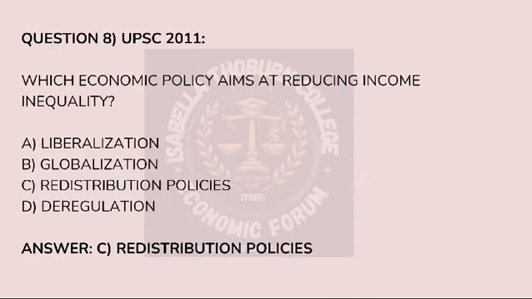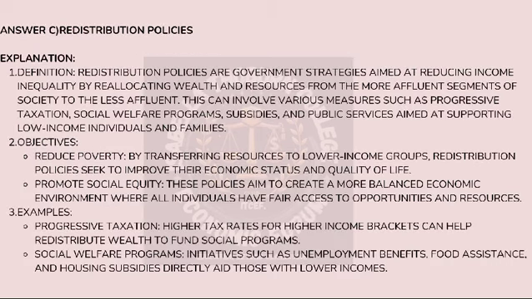The eighth question was, which economic policy aims at reducing income inequality? And the correct option was option C, redistribution policies. Now let's understand briefly what a redistribution policy is. Redistribution policy helps reduce income inequality by shifting money from the wealthy to those with lower incomes. The government does this through things like taxes on higher earners and then uses that money for welfare programs, education, healthcare, or direct financial aid for the less fortunate. It's like taking from a big pie and making sure everyone is getting a slice, helping to balance the gap between rich and poor.